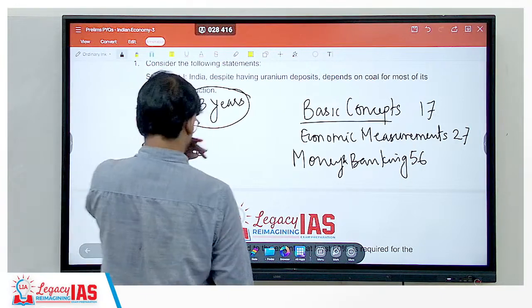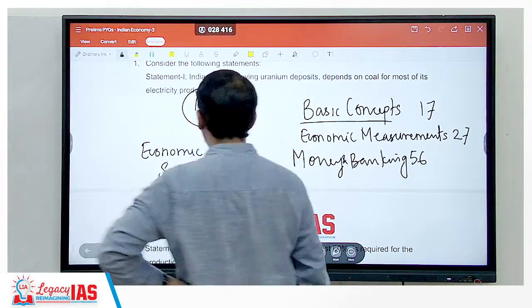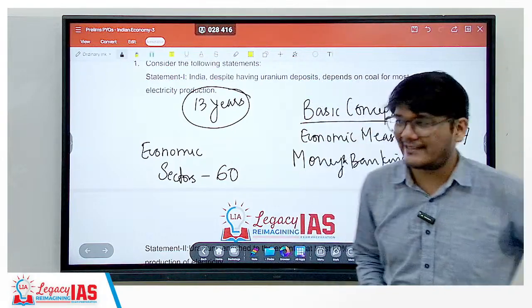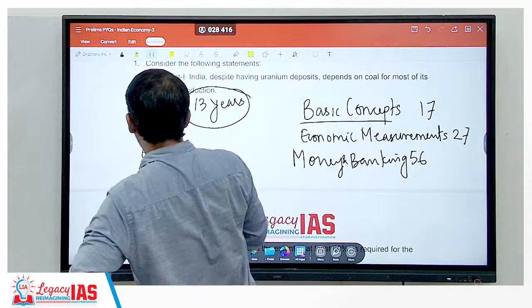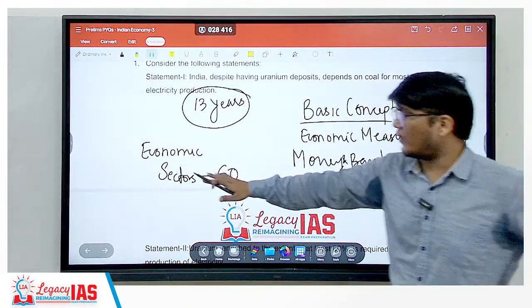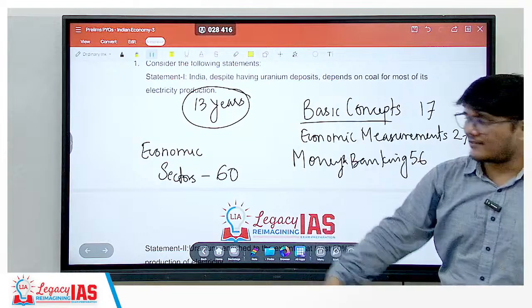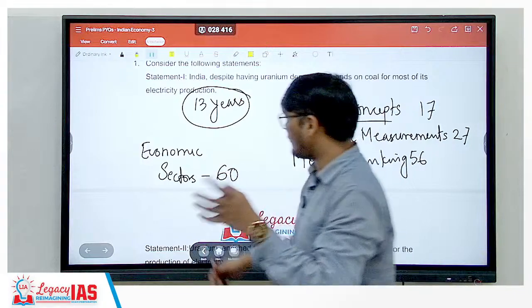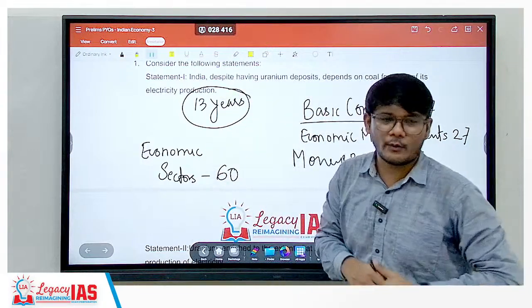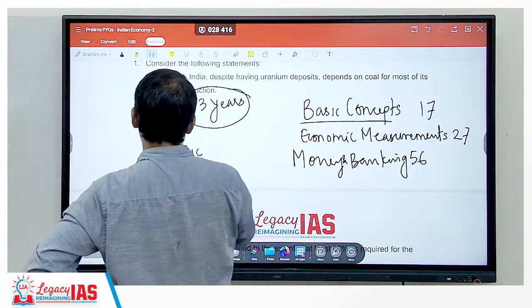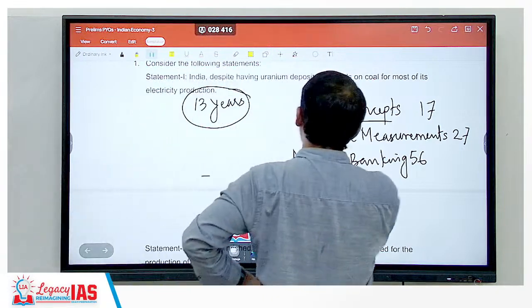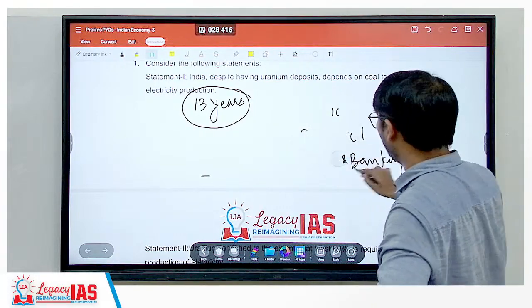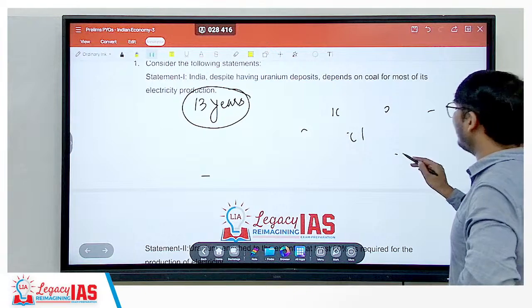From economic sectors, there are around 60 questions which have come in the last 13 years. So on an average, more than 4 questions every year is coming. So around 40 to 45 questions from the economic sector we will see, and then in the next class the remaining questions of economic sectors, and the final segment will be socio-economic questions, that again had around 30 questions. So then we will have completed the entire economics previous year questions of last 13 years. Okay, so let's quickly start with the economic sector questions.